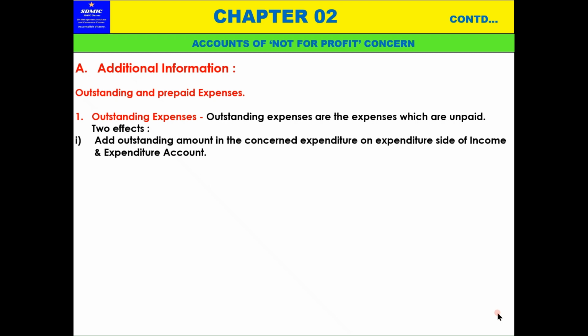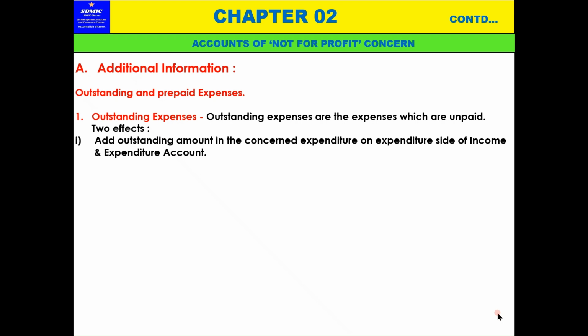क्या करने का means जो, so for example it is outstanding salary, so outstanding salary will be added, means total salary paid and then add outstanding salary, that will be added and taken to the outer column, and then that outstanding salary will be taken to the credit liability side of the balance sheet as outstanding salary.